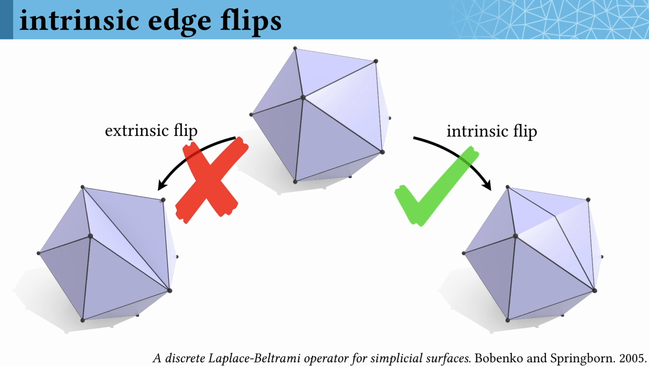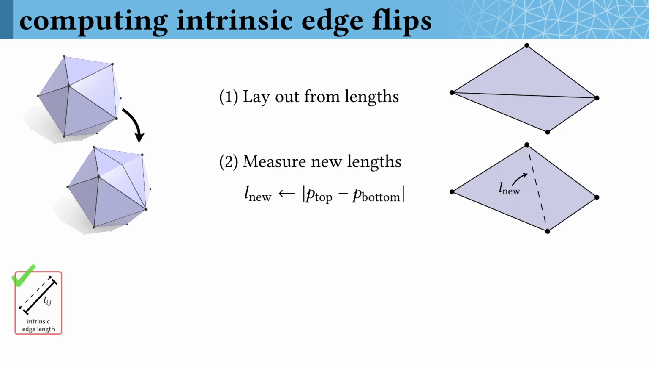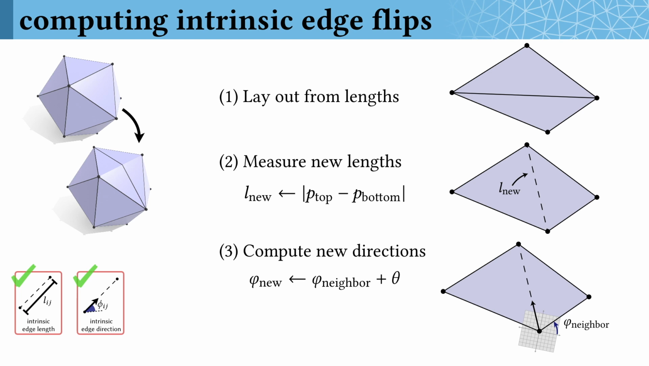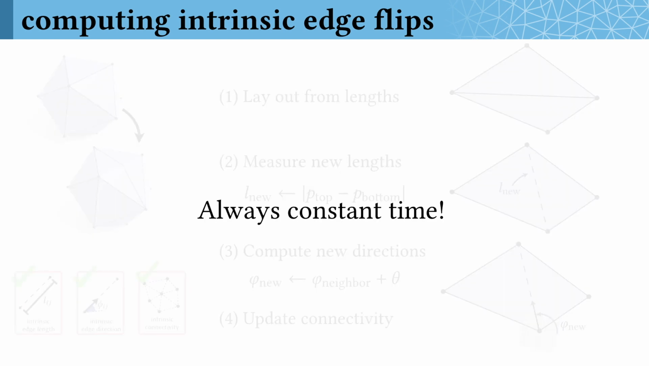To evaluate an intrinsic edge flip in our signpost data structure, we'll first take the edge to be flipped and lay out both of its adjacent triangles in the plane from their edge lengths. We can then measure the length of the new edge which is going to be created, and we can measure the direction of this new edge from each of its endpoints by taking an offset from some neighboring direction, which we already know. Finally, we can update the connectivity of the intrinsic mesh. The same procedure applies even if we're deep in some complicated intrinsic triangulation, which has some crazy overlap with the original shape. And it's always a constant time operation, no matter how complicated the intrinsic triangulation is.